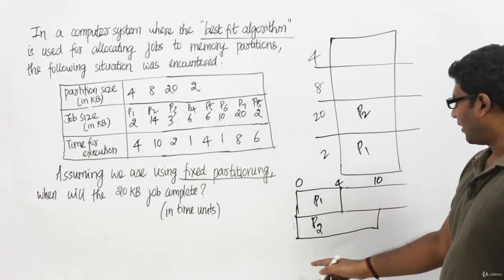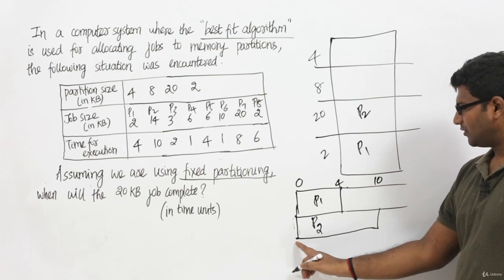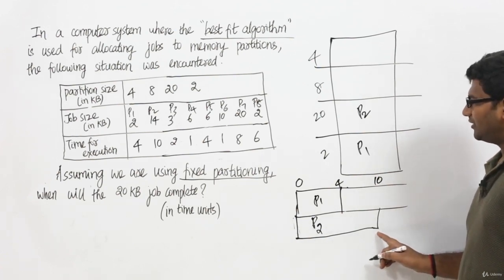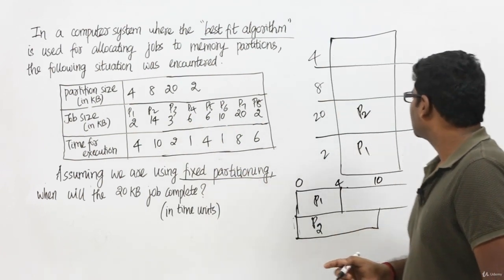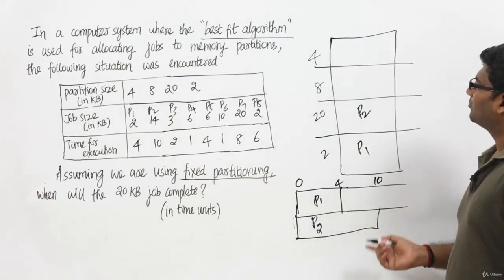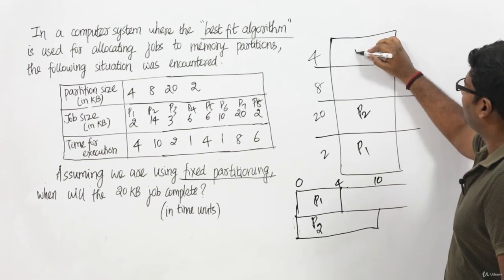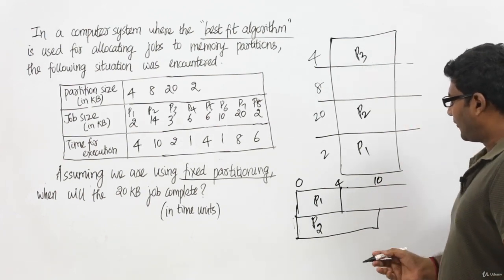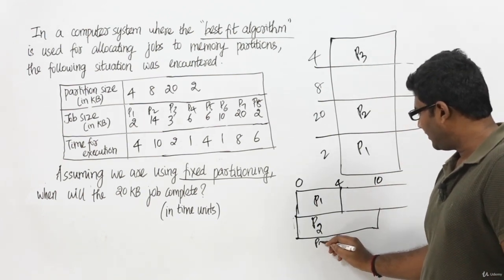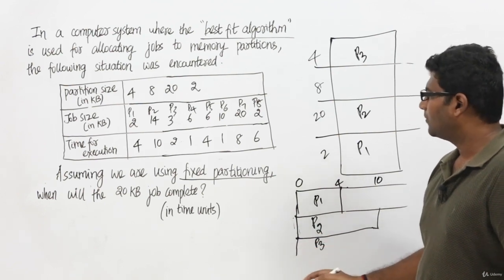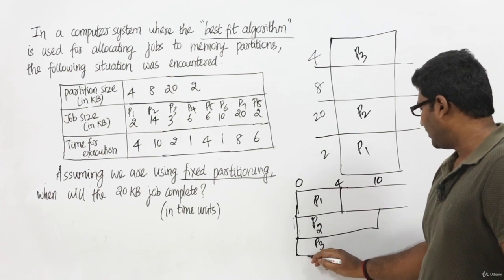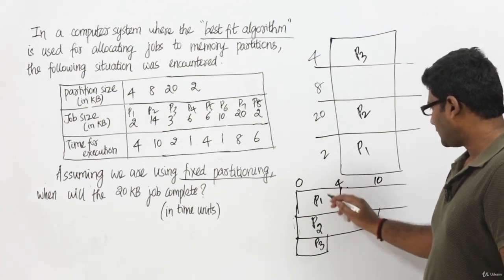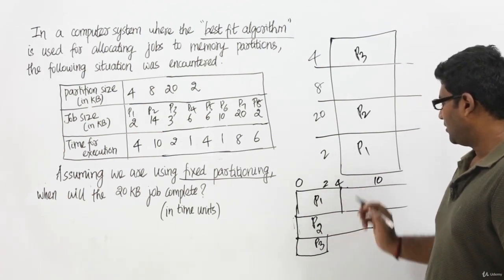So process P2 has started its execution at time 0, and it will complete at 10. Now process P3 needs 3 KB. Where will P3 be placed? The smallest hole that fits is this, so process P3 will be placed here. P3 will also execute concurrently starting from time unit 0, and it needs 2 time units to complete its execution, so it will execute till 2.